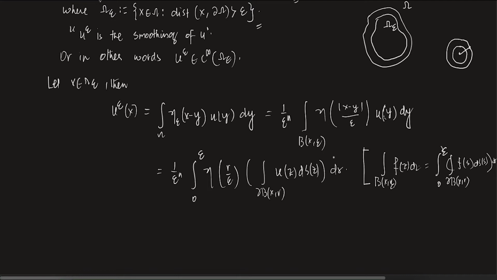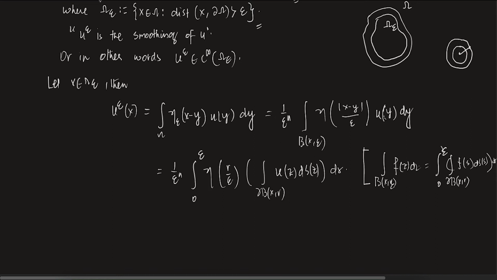Now you see, where is x? x is in the center. Where is y? y is on the boundary. And what is the distance between x and y? That is basically r. So mod x minus y is basically r. So this is the boundary of B of x, r, and r is varying between 0 and epsilon.